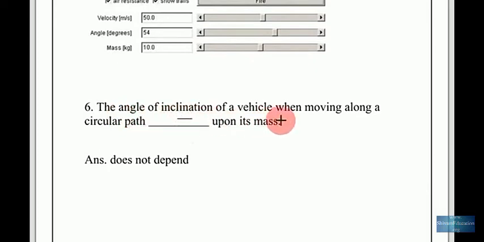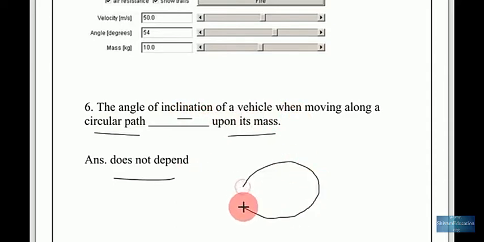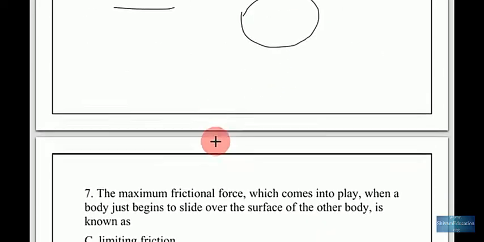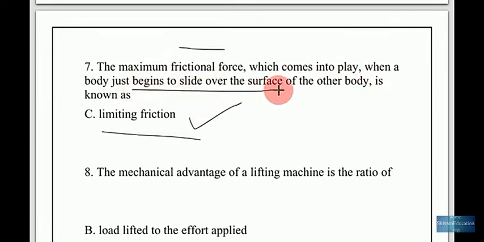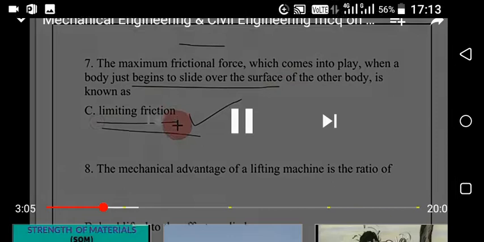The angle of inclination of a vehicle when moving along a circular path does not depend upon its mass. So remember, the angle of inclination of a vehicle when moving along a circular path does not depend upon its mass. The maximum frictional force which comes into play when a body just begins to slide over the surface of the other body, that is known as limiting friction.